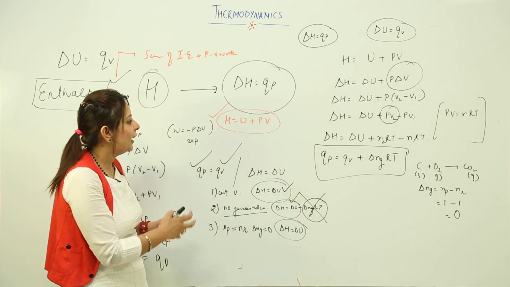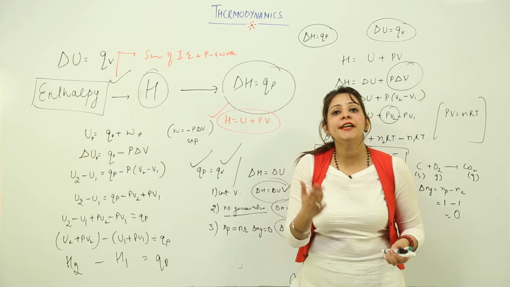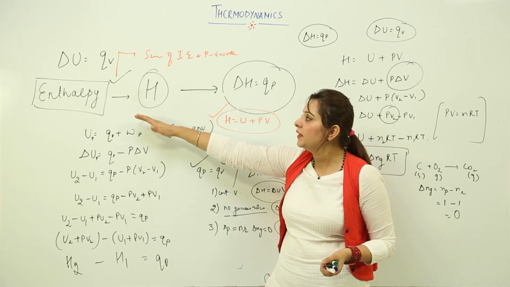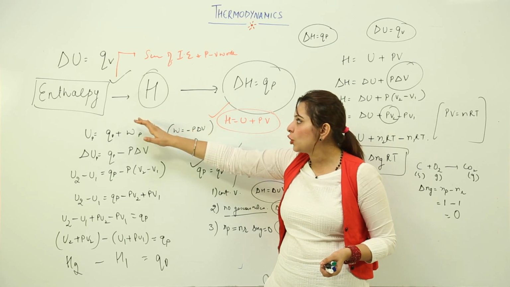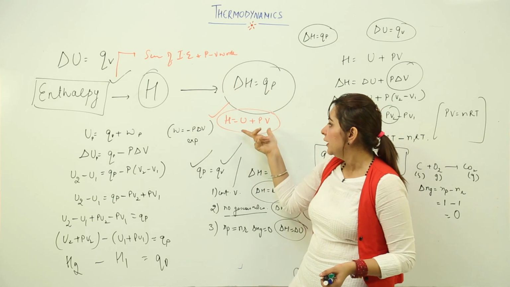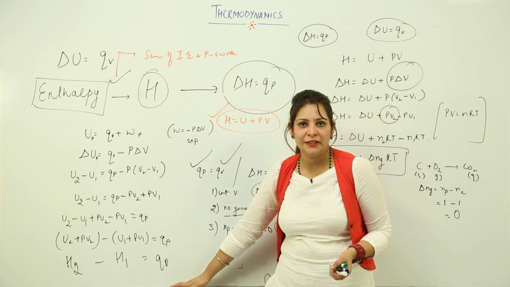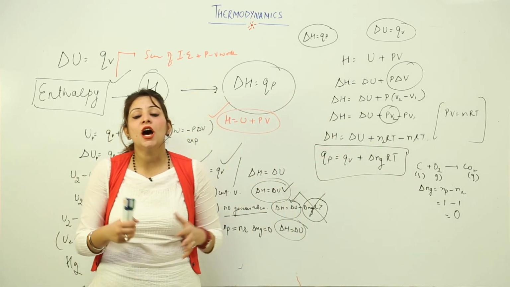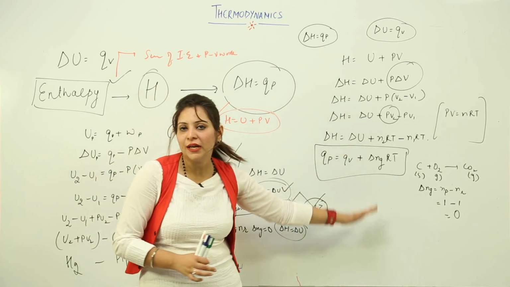So I think you understood very well the need for this quantity enthalpy, and that it is denoted with H. Its definition is the sum of internal energy and pressure-volume work, and this is the mathematical proof. And you can relate the heat energy at constant pressure and volume in this way.